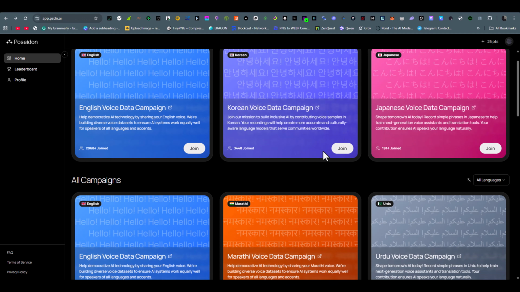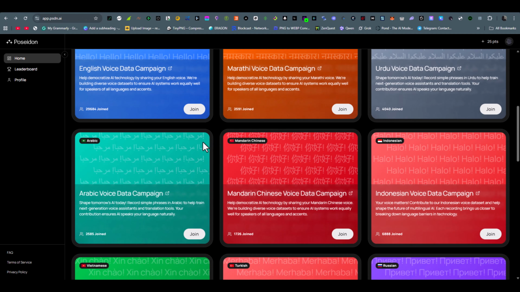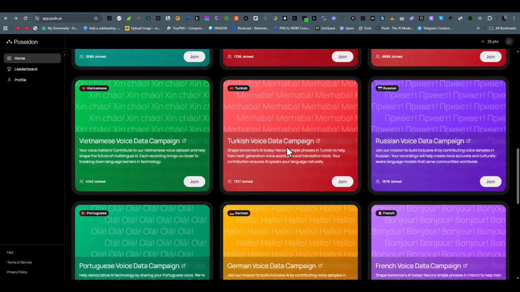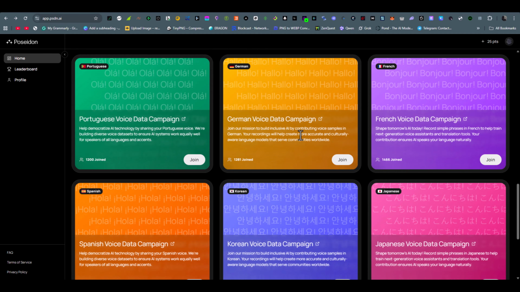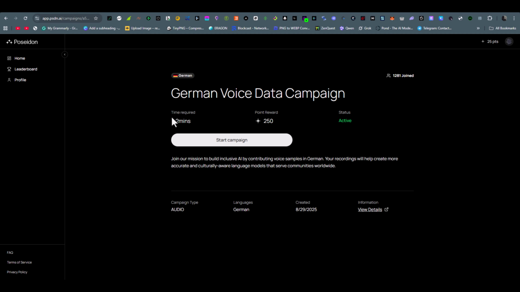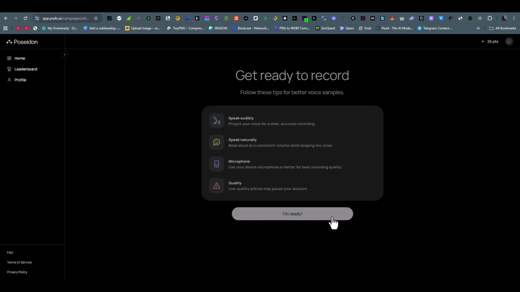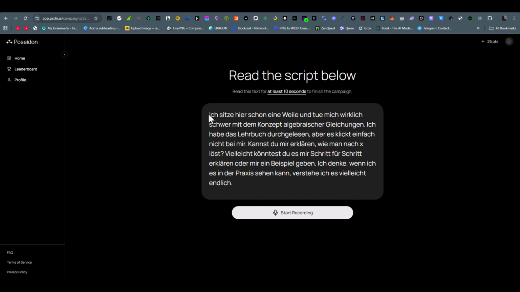Similarly, then Korean, German, Spanish, Marathi, Urdu, Arabic, Chinese, you will get almost all languages here. For example, you click on German language. Then you see the same information with 1 or 2 minute time, gives you 250 points. Same like you can start campaign. Then a German paragraph appear. You need to record this with your voice and submit, and after you will get your points.